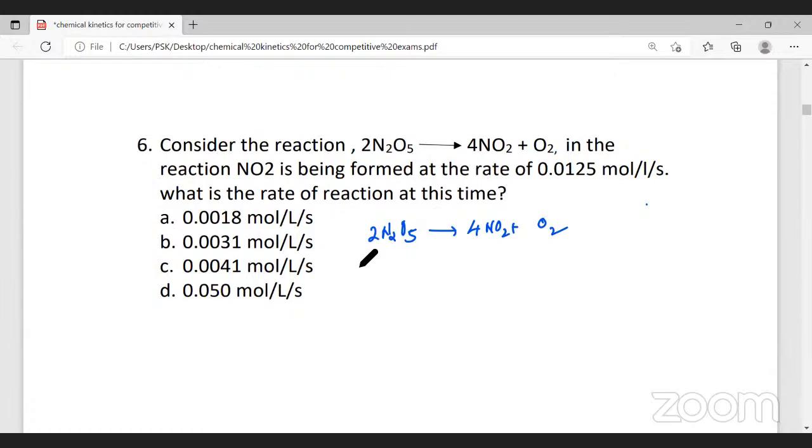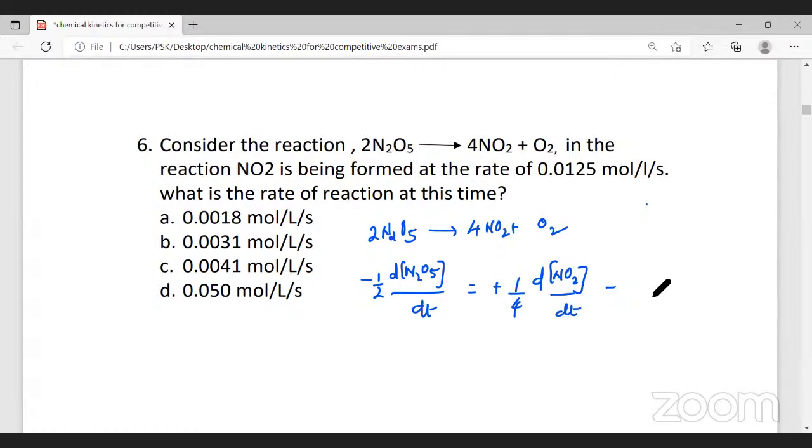Now, the stoichiometric rate equation will be what? Minus 1 by 2 change in concentration of nitrogen pentoxide with respect to time. That will be equal to plus 1 by 4 change in concentration of nitrogen dioxide with respect to time, which is equal to plus change in concentration of oxygen with respect to time.